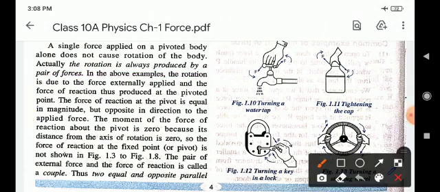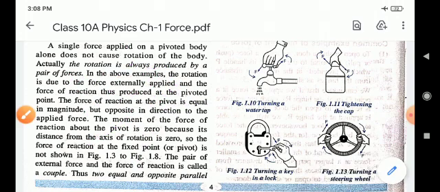Because children, if anti-clockwise direction is plus 2 and clockwise direction minus 2, the total force is 2 Newton minus 2 Newton, that is 0 Newton. Okay children, it is 0 Newton.